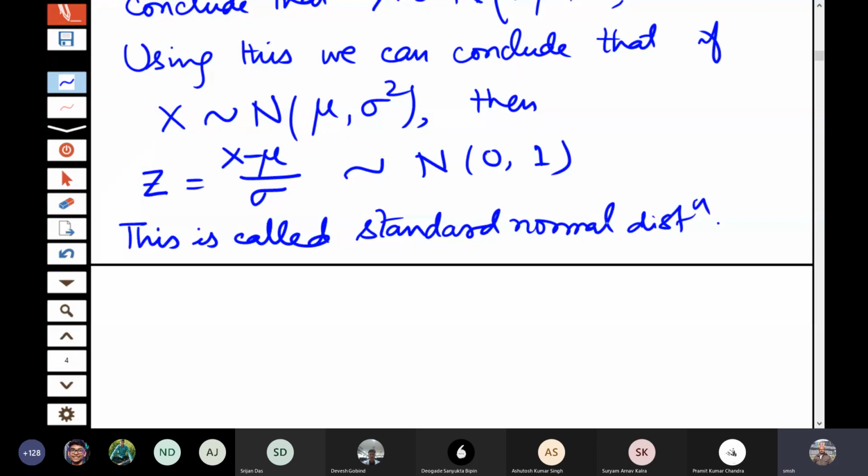So let us look at more of the properties of a normal distribution.